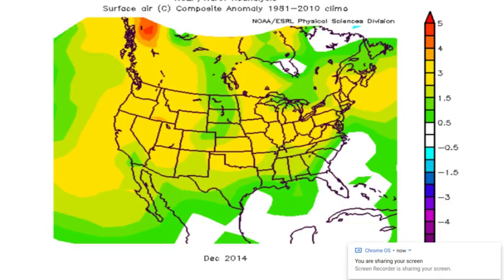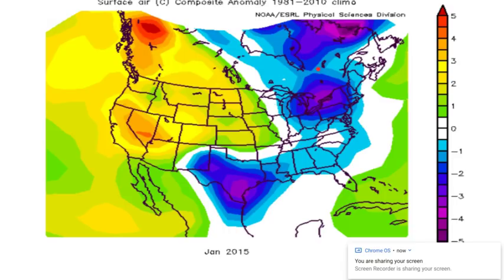So now what happened in the later part of winter, January and February of 2014 into 2015? Well, let's take a look at that. January was fairly chilly, especially across the east.